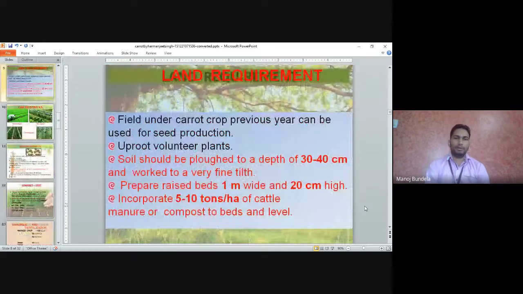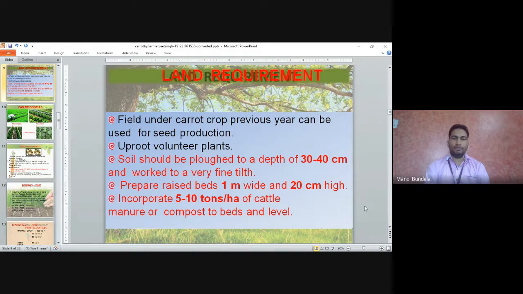Land requirement. A field under a carrot crop the previous year can be used for seed production. Uproot volunteer plants. Soil should be ploughed to a depth of 30 to 40 centimeters and worked to a very fine tilth. Prepare raised beds of 1 meter width and 20 centimeter height.